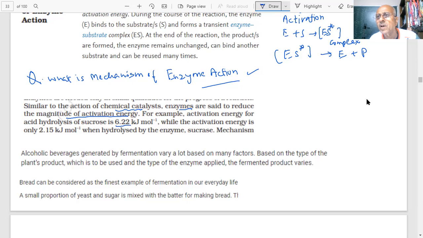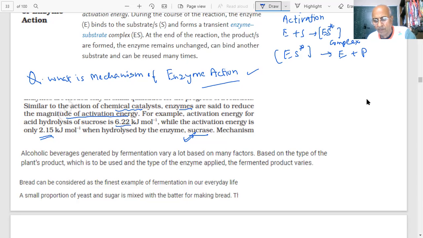Sucrose gives glucose plus fructose. The activation energy is 6.22 kilojoule per mole, while it comes to 2.15 kilojoule when we use the enzyme sucrase. So the activation energy is lowered.